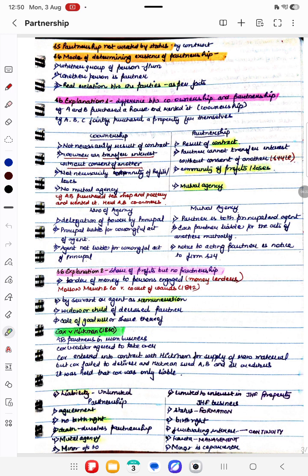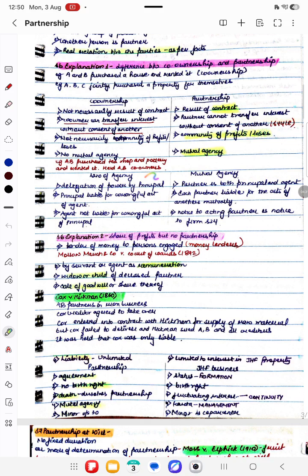And in partnership, there is always mutual agency, which is not the case in co-ownership. In the law of agency and mutual agency, what is the difference? In the law of agency, there is a principal, and thereafter there is an agent. However, in the case of mutual agency, the partner is both the principal and the agent, because they are the head and they are themselves the servant.